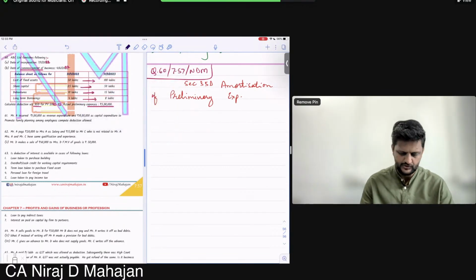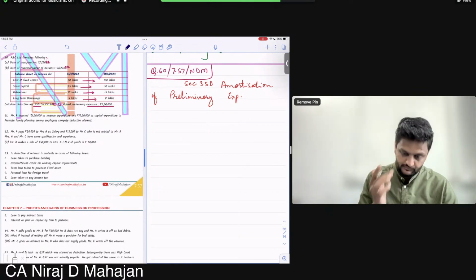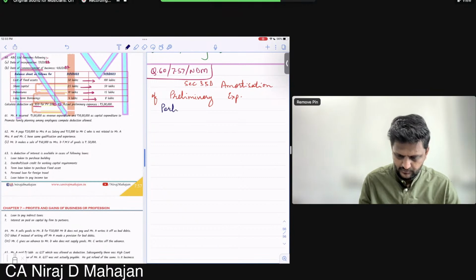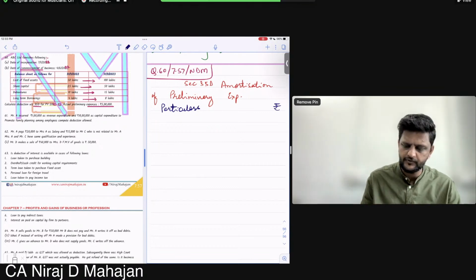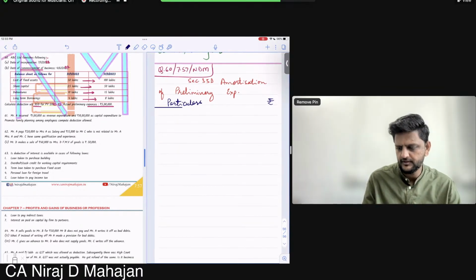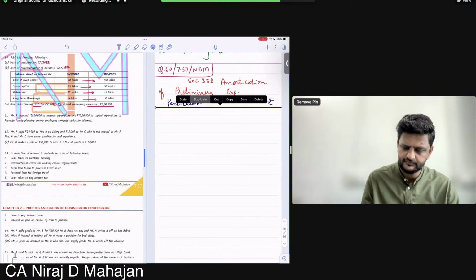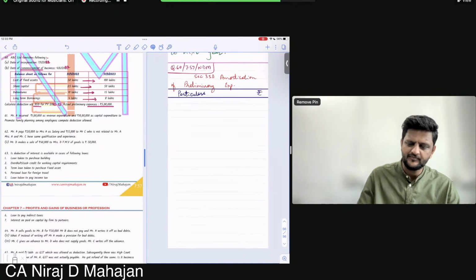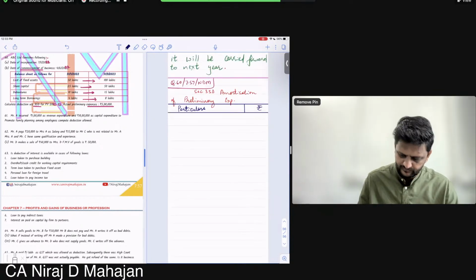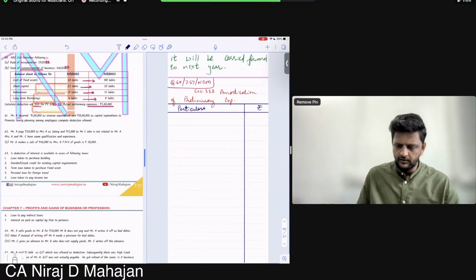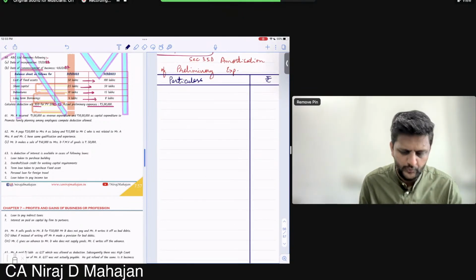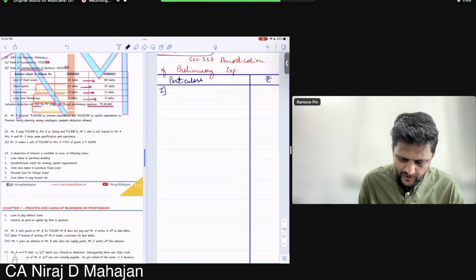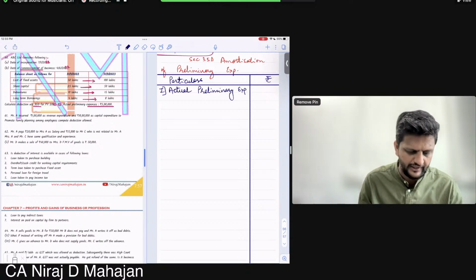Particulars, rupees. Always keep a pencil or pen over there. Then the law part, whichever we have just referred to. What is step 1? Actual preliminary expenses, how much? 5 lakhs.